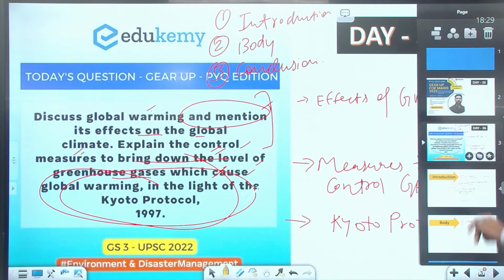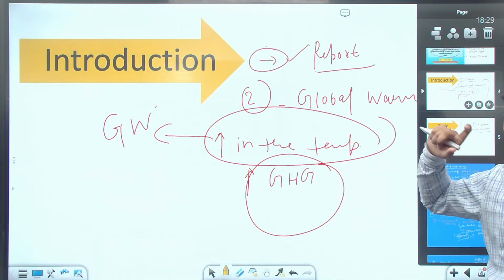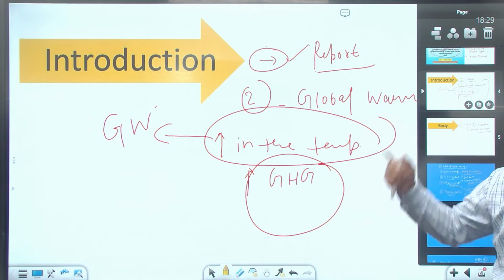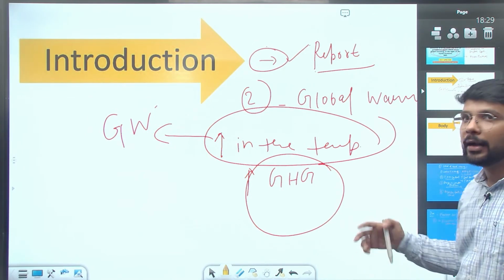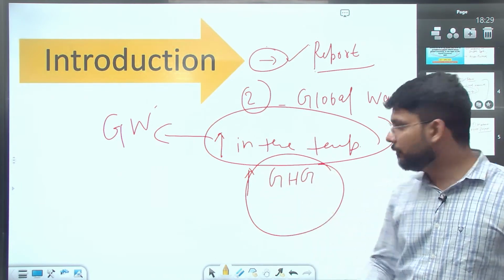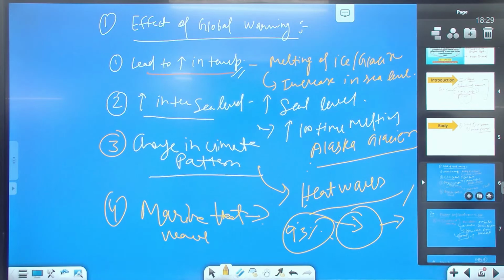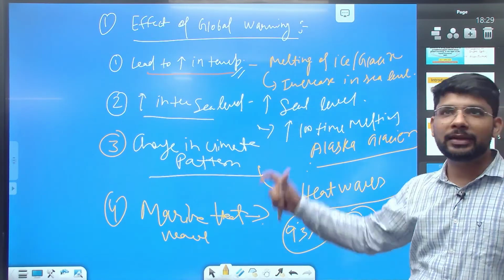So if we see again here, in the introduction, we can start with the reports on global warming by the IPCC, or we can directly start with what global warming is. And what is the major cause? We can give 1 or 2 examples in the introduction itself. Then we will focus on the effects of global warming. There can be various effects, so we discuss those effects.